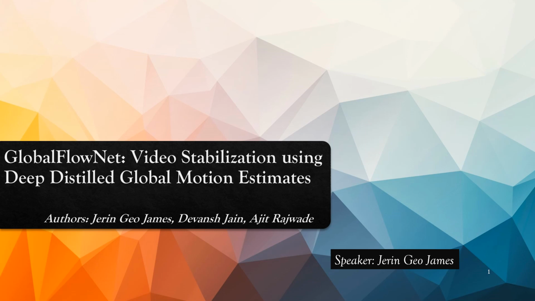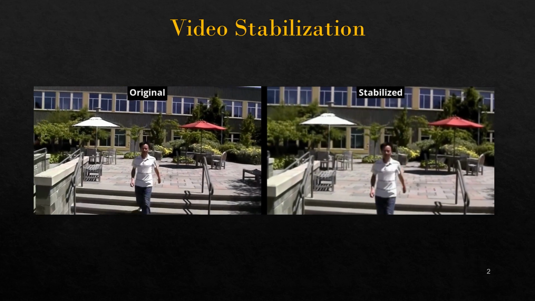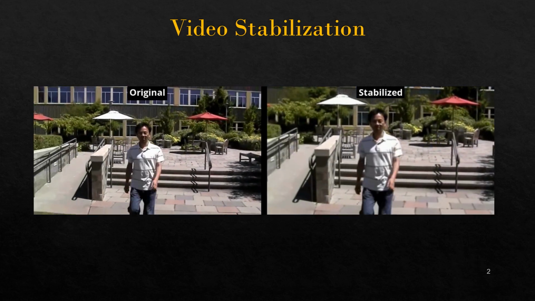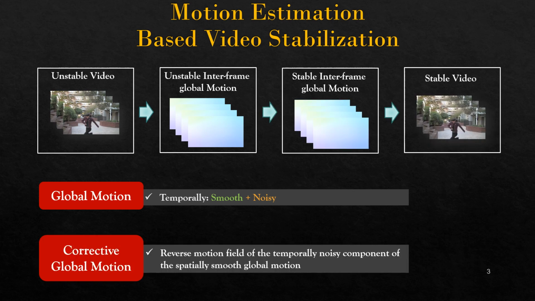I'm going to present the paper Video Stabilization using Deep Distilled Motion Estimates. Video stabilization involves the process of taking an unstable video like the one shown on the left and producing a stabilized video. In the general outline of the motion estimation based methods, the first step involves estimating the interframe global motion of unstable videos. Next step involves segregating the unstable component of the global motion and retargeting the frames to obtain the stable video. As one can notice, estimating global motion is the most critical step in motion-based video stabilization.